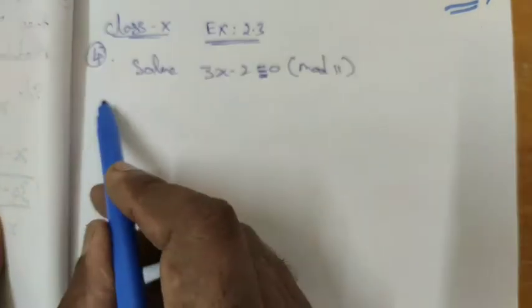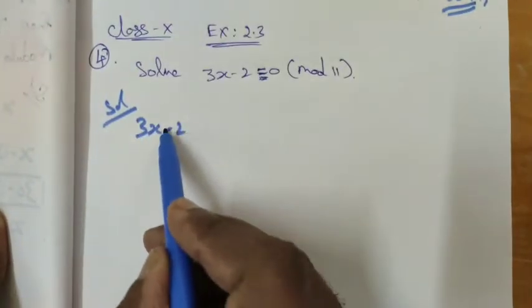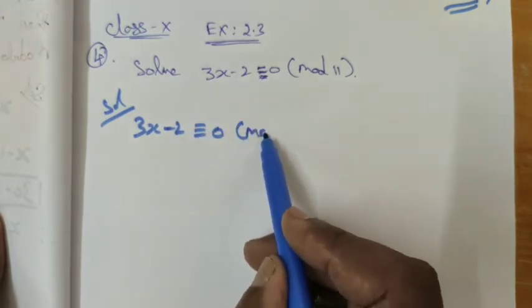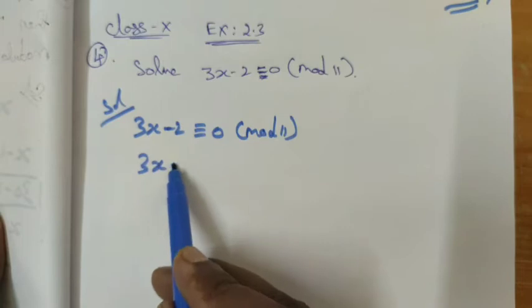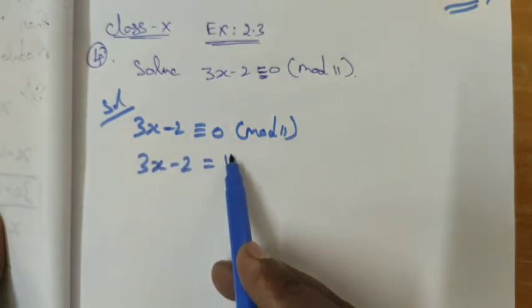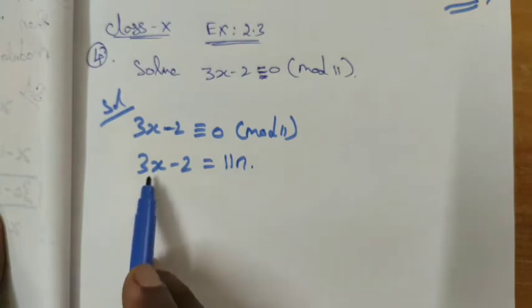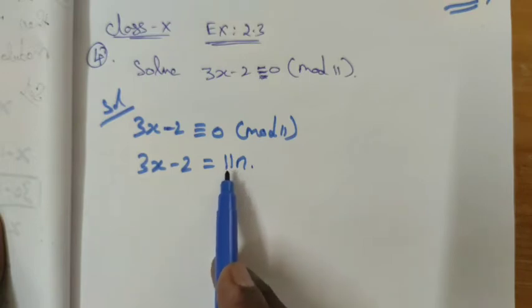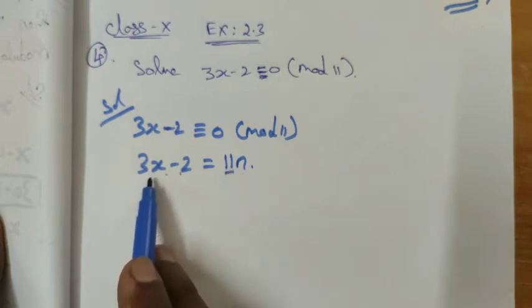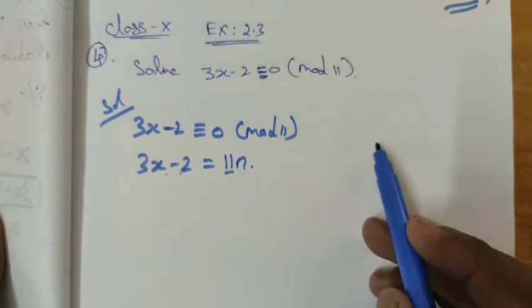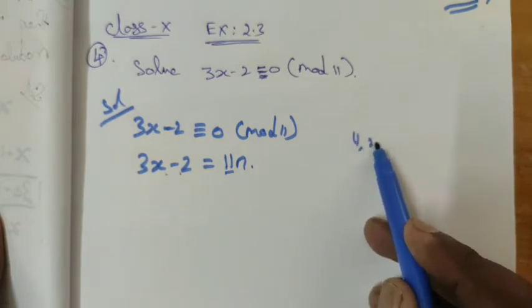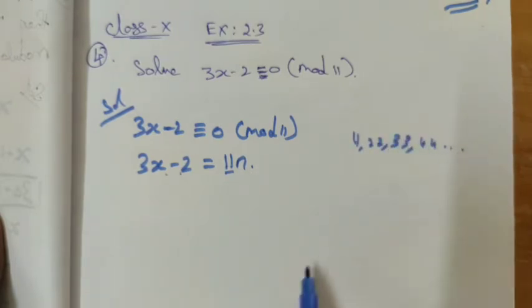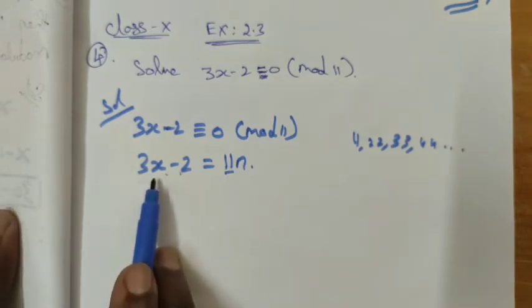Let me take it as 3x minus 2 is congruent to 0 mod 11. This can be written as 3x minus 2 is equal to 11n or 11k. So 3x minus 2 is a multiple of 11, or 3x minus 2 is exactly divisible by 11. What are the multiples of 11? First we see 11, 22, 33, 44. These are the multiples of 11, right?